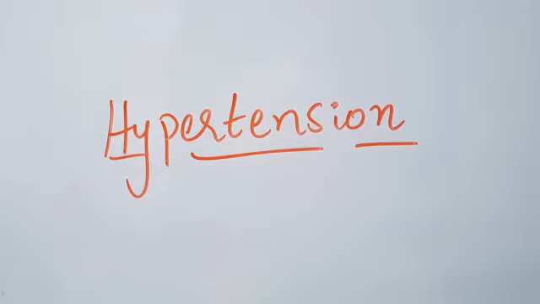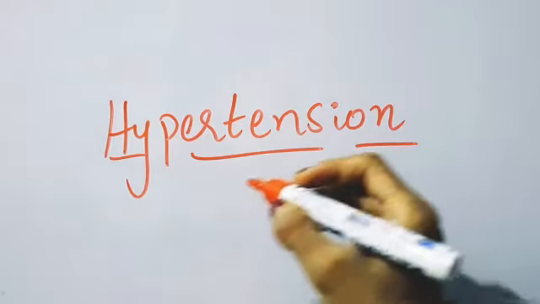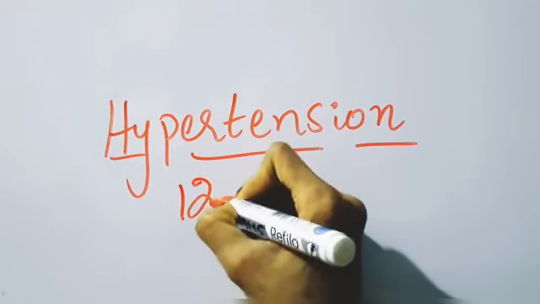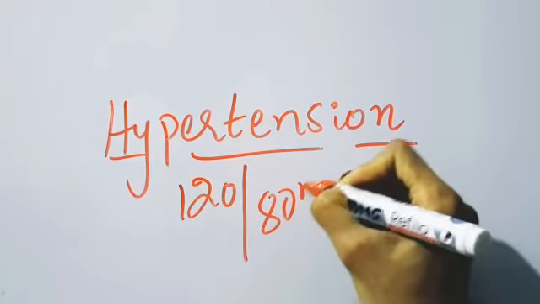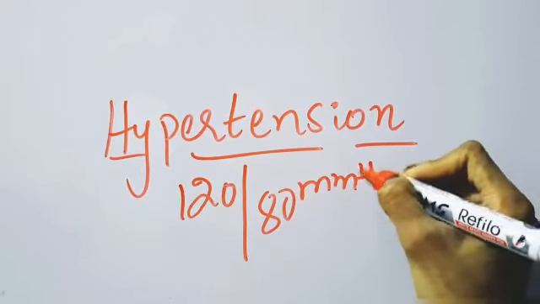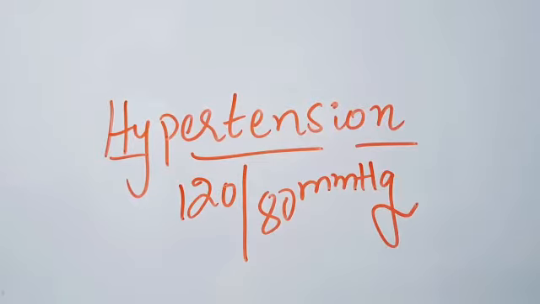Today I am going to discuss with you all about hypertension. In the previous video I mentioned what blood pressure is. Blood pressure means the pressure exerted by the walls of the arteries. That is called blood pressure. And what is the normal blood pressure value? The normal blood pressure value is 120 by 80 mmHg. So please watch the previous video for a more detailed description of blood pressure.